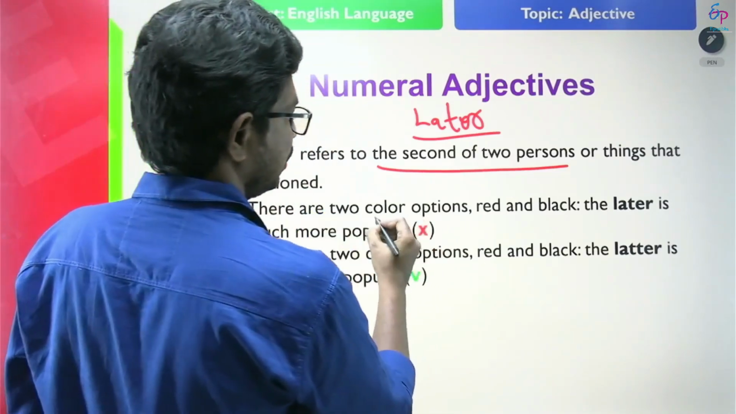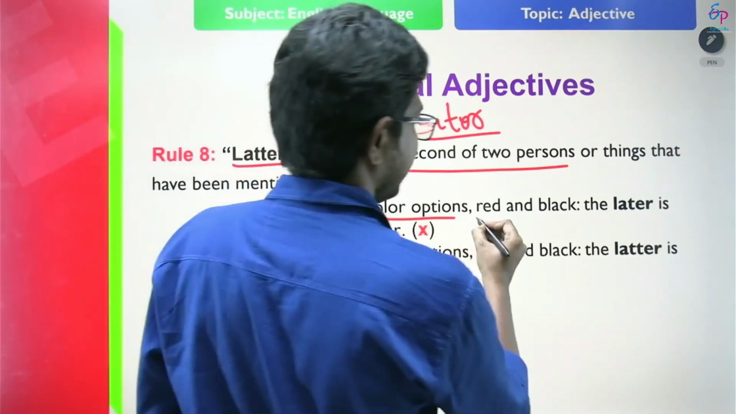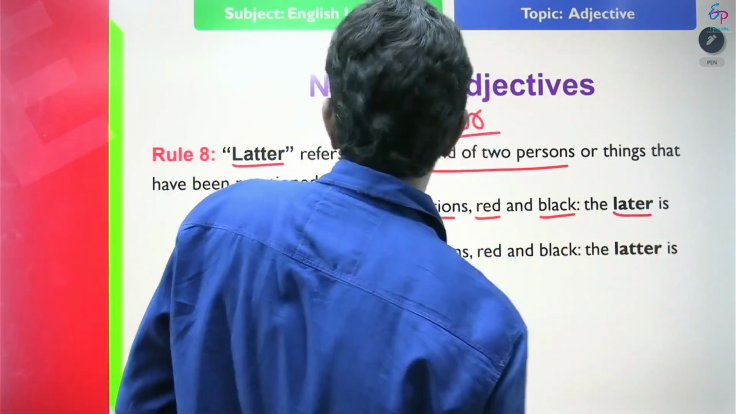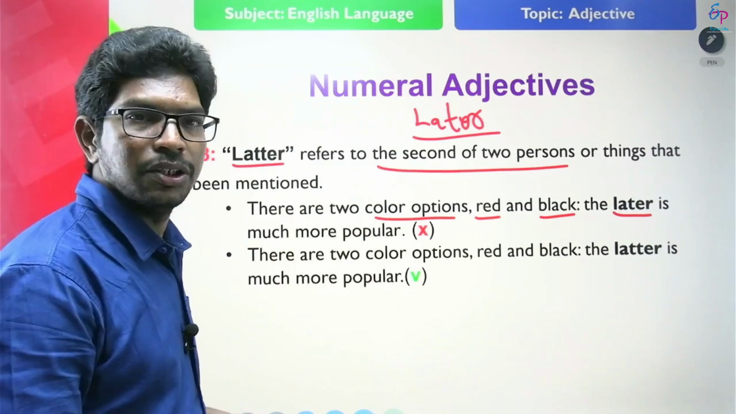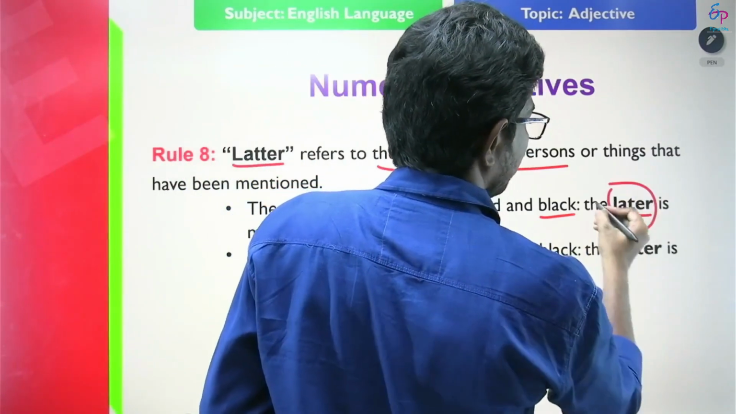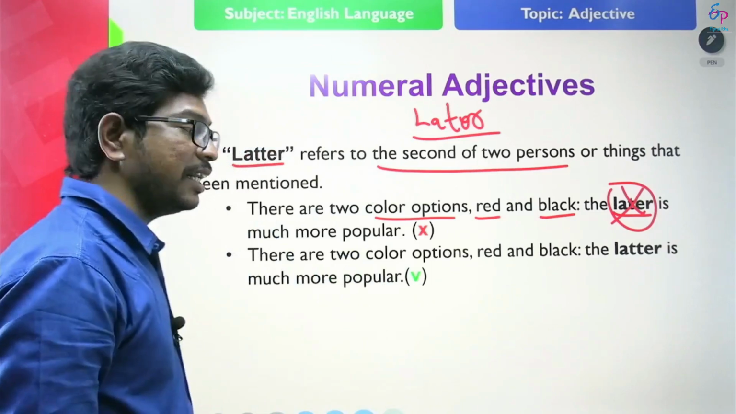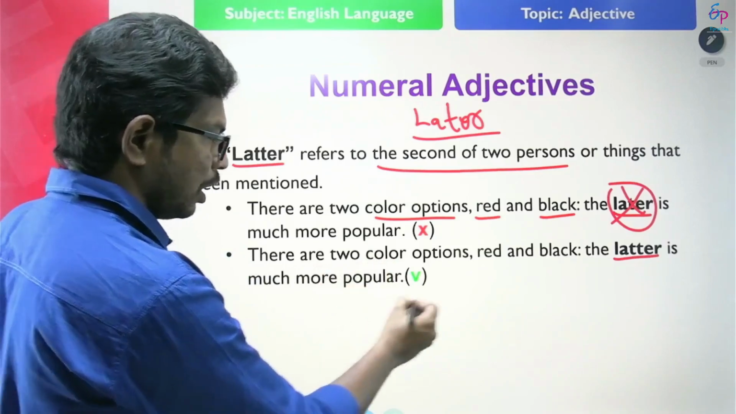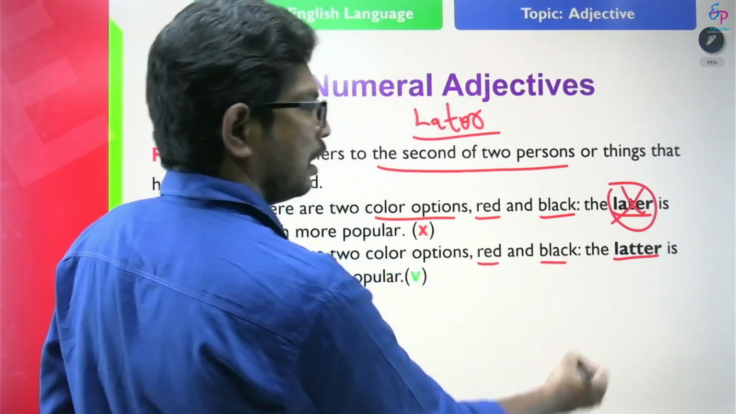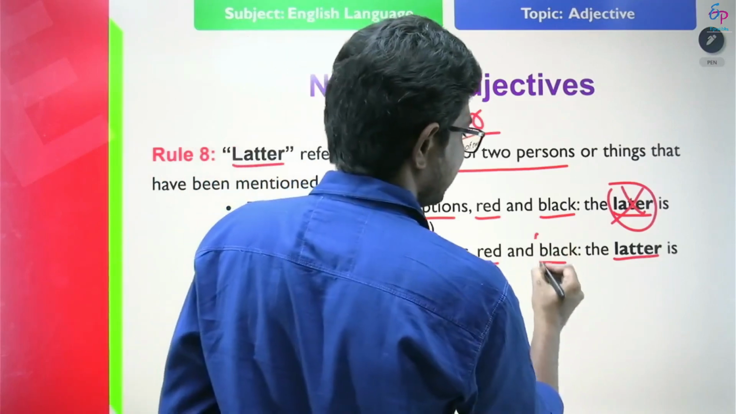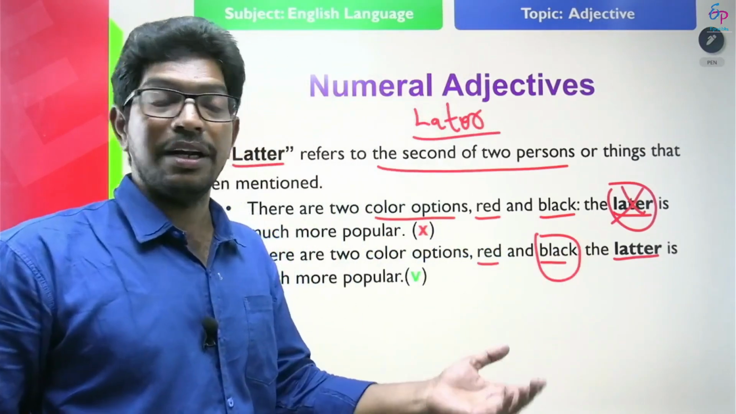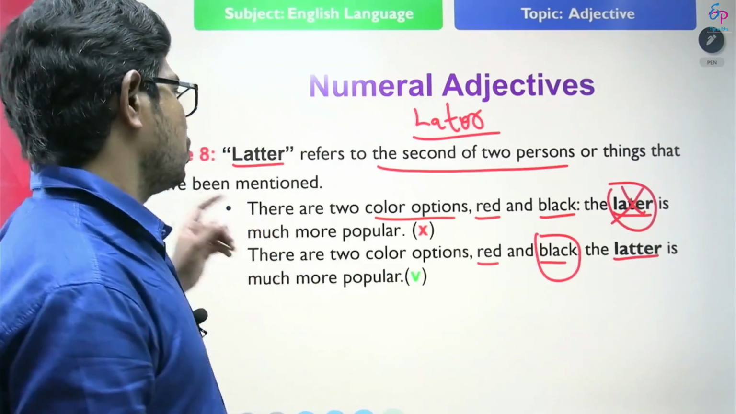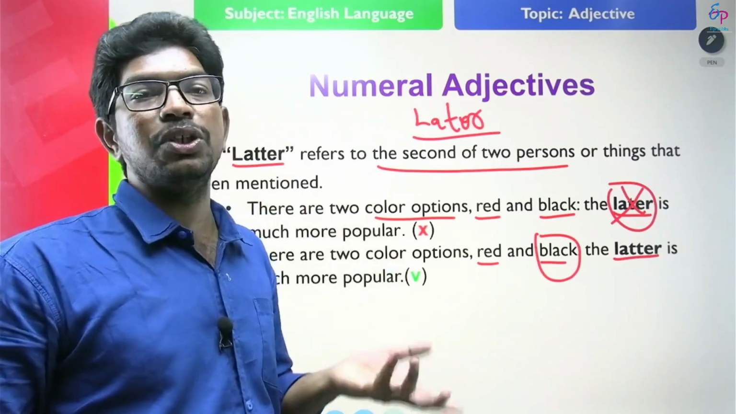There are two color options, red, black. The later, L-A-T-E-R, later is much more popular. So here it is indicating the position, so we should not use L-A-T-E-R. L-A-T-T-E-R is correct. So what is the correct one? There are two color options, red and black. The latter is much more popular. Latter means this is black color. This latter is indicating black color. Black color is much more popular, I am saying. So what is latter? It refers to the second position of two.